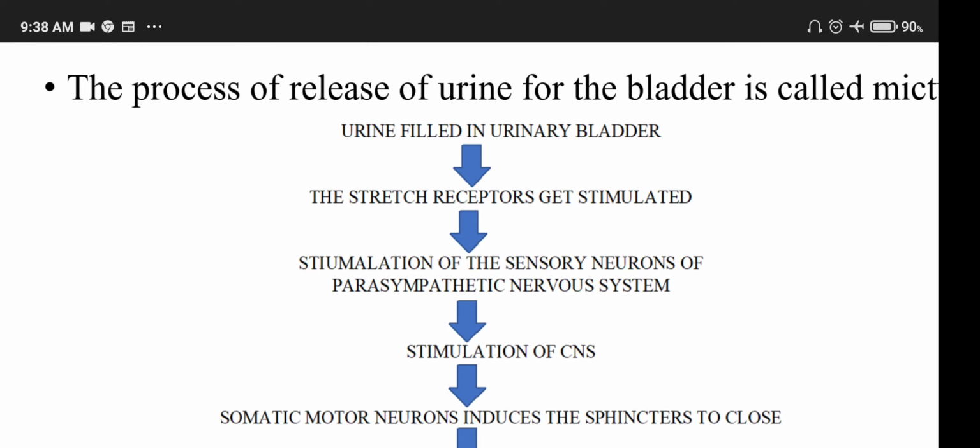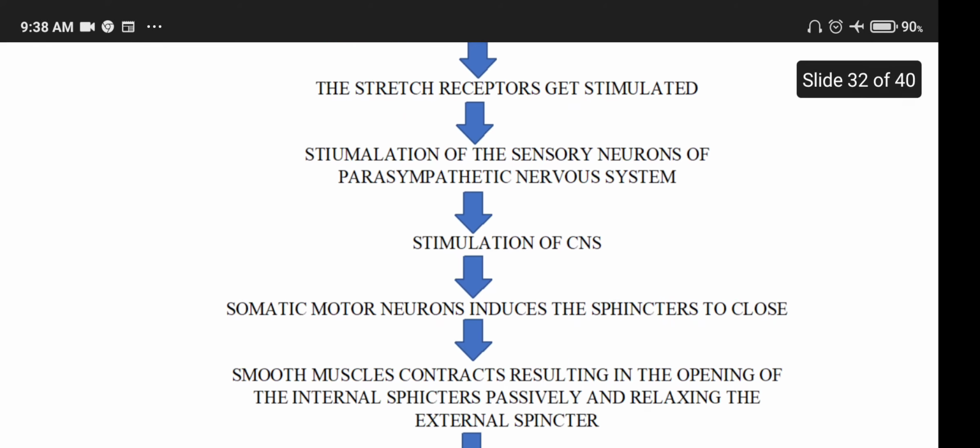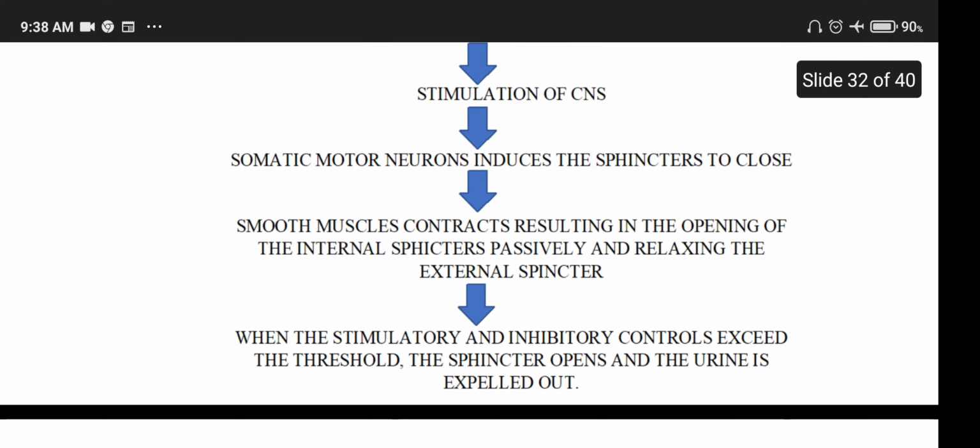Stimulation of the sensory neurons of the parasympathetic nervous system stimulates the central nervous system. Somatic motor neuron induces the sphincter to close. Smooth muscle contracts, resulting in the opening of the internal sphincter passively and relaxing the external sphincter.